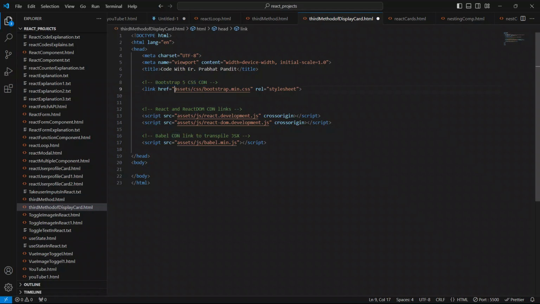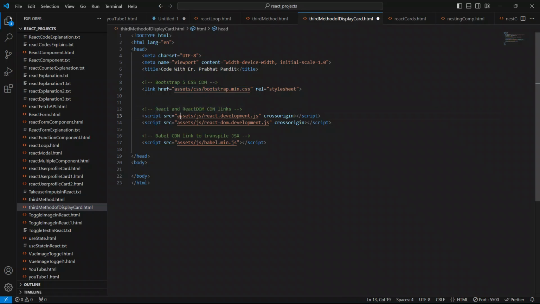This is the CSS file for Bootstrap, bootstrap.min.css, and it is inside the folder assets and inside the folder CSS. And these are the React and React DOM CDN links.